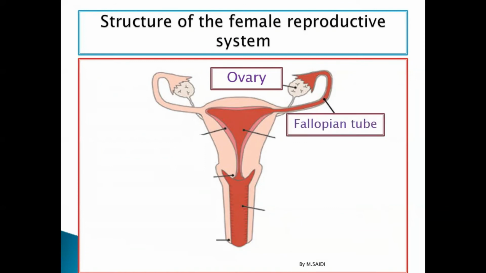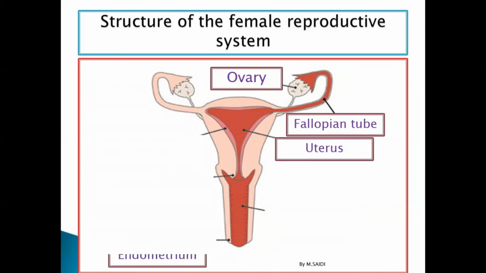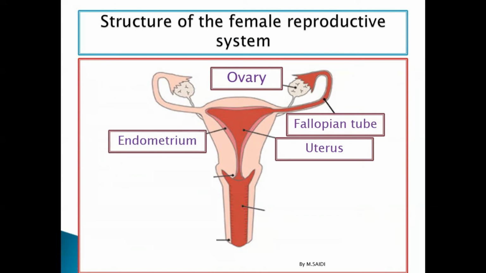All right, the female reproductive system has what's called a fallopian tube. Fallopian tube, not oviduct, the same thing as the sperm duct. No, we call it fallopian tube. That's its name. Then it has the uterus, where the baby develops. Then it has the endometrium, where attachment takes place. We're going to see this in detail. The cervix separates the vagina from the uterus, and gives some protection to the uterus.